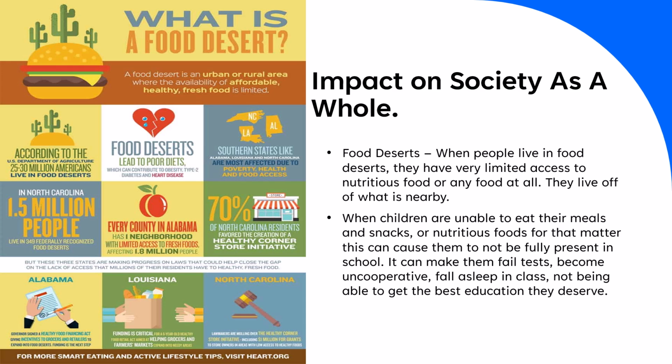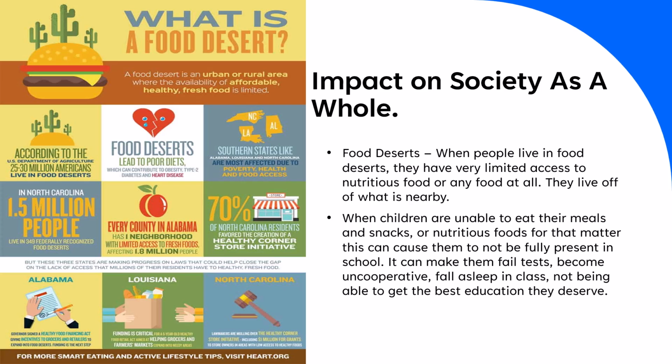So the southern states are mostly affected due to poverty, which would be North Carolina, Alabama, Louisiana. In North Carolina, 1.5 million people are affected by this. And according to the National Department of Agriculture, I believe it says 25 to 30 million Americans live in food deserts.